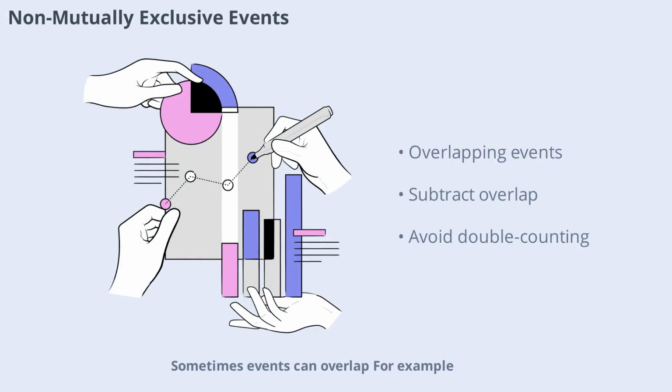Sometimes events can overlap. For example, drawing a red card or a king from a deck, some cards are both red and kings. In these cases, we use the general addition rule: add the probabilities of each event, then subtract the probability of both events happening together. This prevents double counting the overlap. Understanding this distinction is key to solving more advanced probability problems.